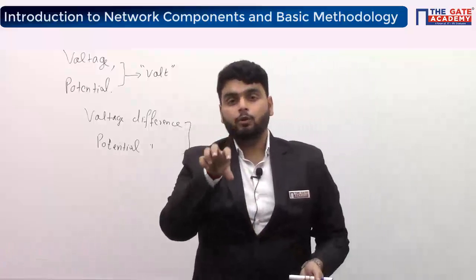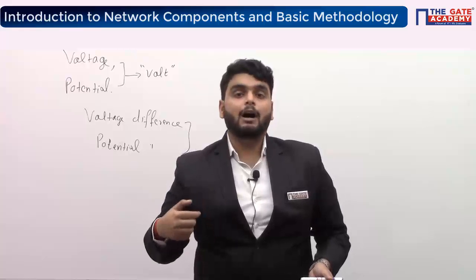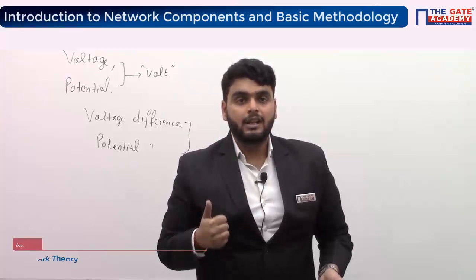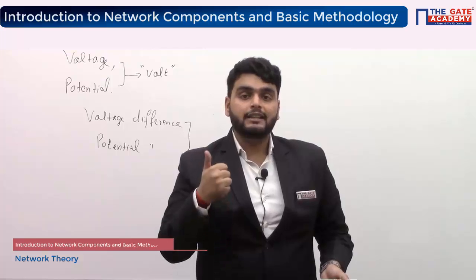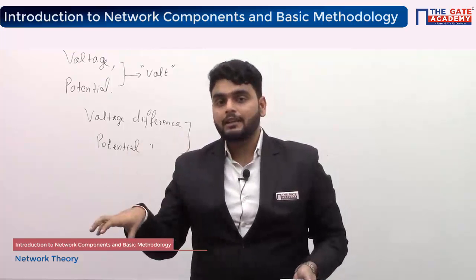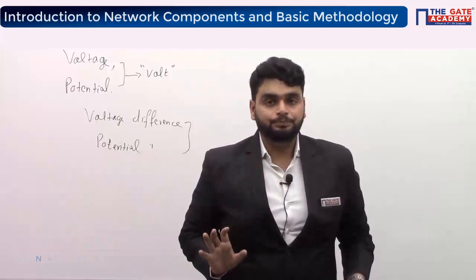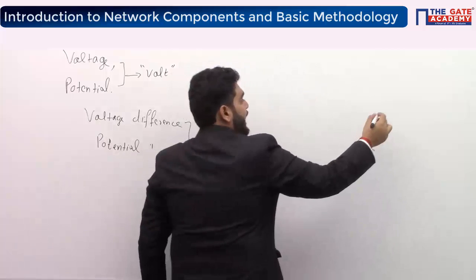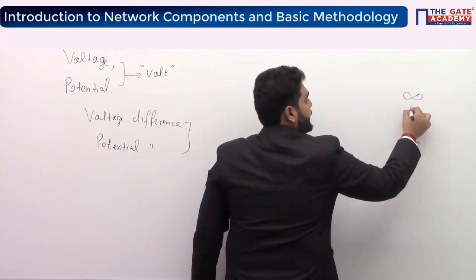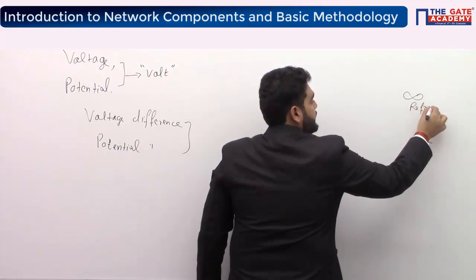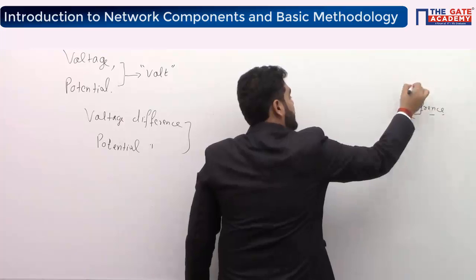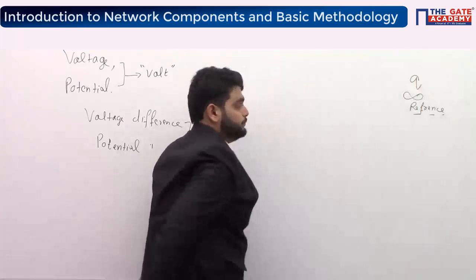See, both voltage and potential are the amount of work done. Potential and voltage is the work done to move one charge from one point to another. Let us suppose I have a reference at infinity, and at this reference I have a charge q.